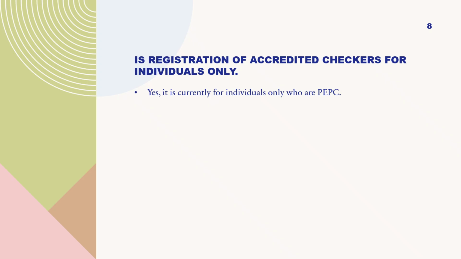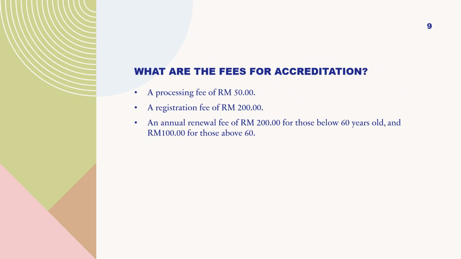Is registration of accredited checkers for individuals only? Yes, it is currently for individuals only who are PEPC. What are the fees for accreditation? A processing fee of RM 50.00. A registration fee of RM 200.00. An annual renewal fee of RM 200.00 for those below 60 years old, and RM 100.00 for those above 60.